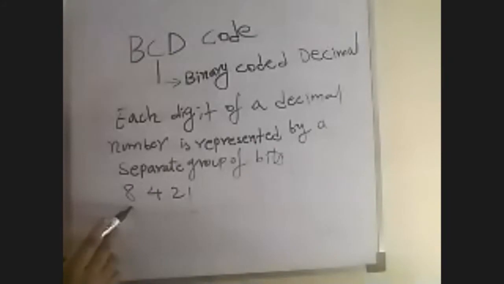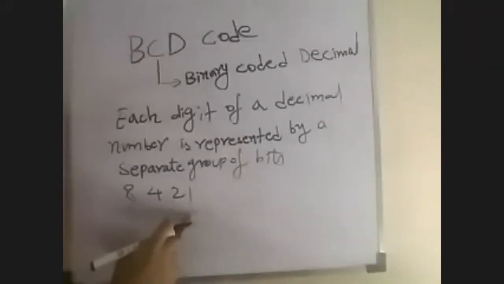This 8421 code is a weighted code. Just now we discussed it. Bit 0, 1, 2, 3: 2 power 0 is 1, 2 power 1 is 2, 2 power 2 is 4, 2 power 3 is 8. So what is the weight of bit 3? 8.